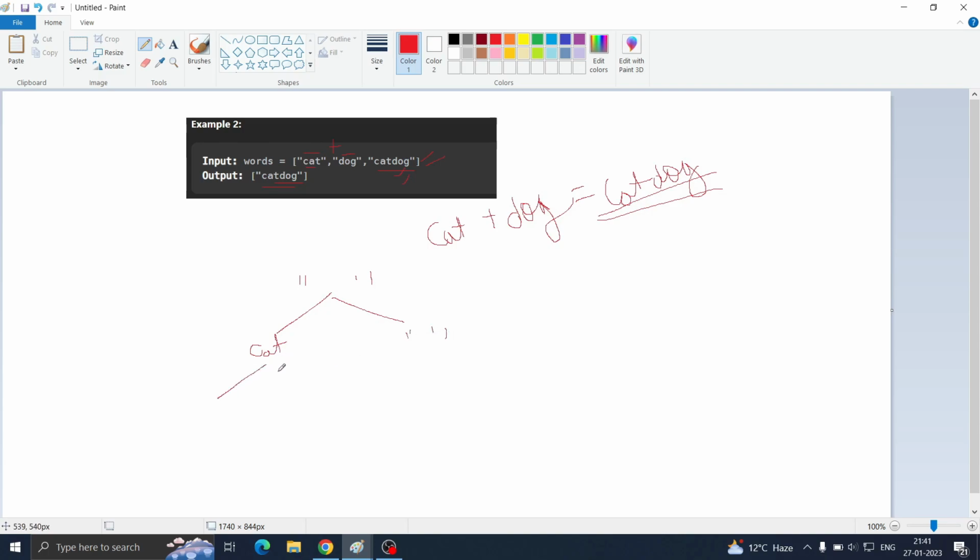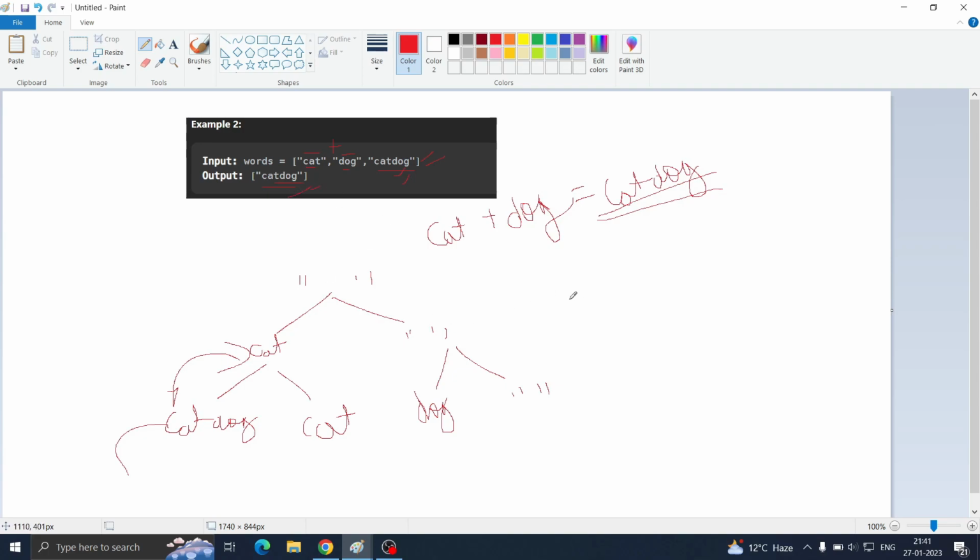Then after that we again have two choices, whether to include dog to make it catdog, or not include dog, so that it becomes cat again. And in the blank string we have another choice, whether to include dog or not. So ultimately you will get some answers and you will backtrack and see whether they are in the array, and you will get the answer as catdog.